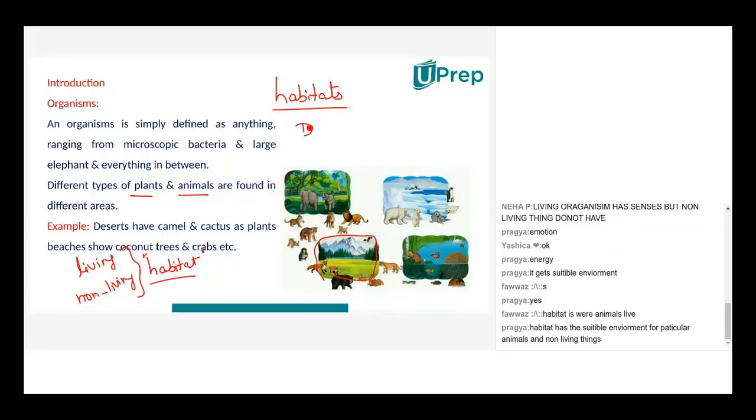So when we talk about desert being a habitat, it consists of camels, scorpions, certain kinds of crabs, cactus, sand, palms.